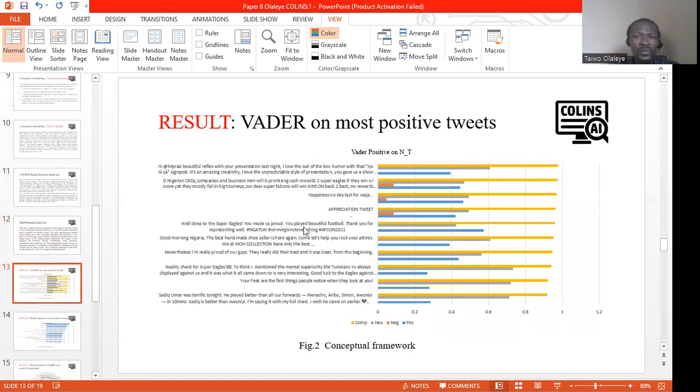The result of the VADER analyzer is presented here, and the multilingual result is also presented for the positive tweets. The word cloud is also done on each of the corpus. For the conceptual framework, the word cloud for the positive tweets is presented, and the word cloud for the negative tweets on multilingual is also presented.